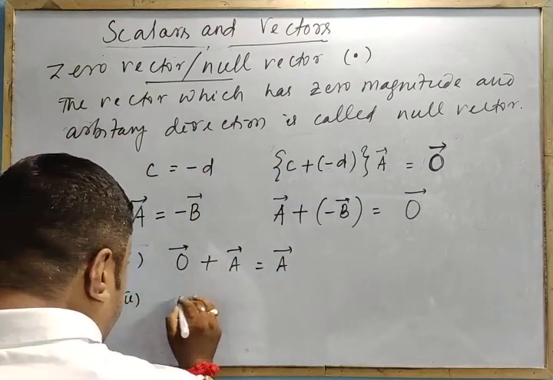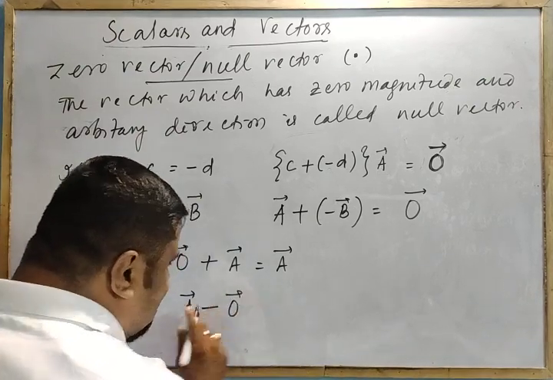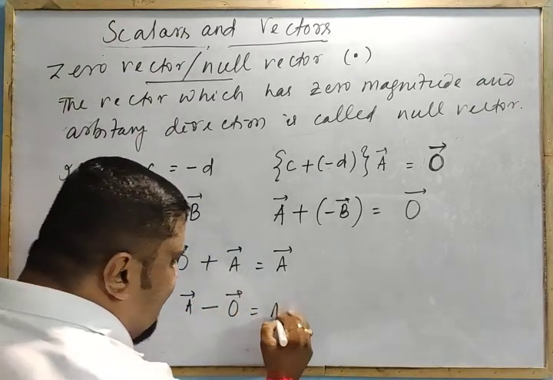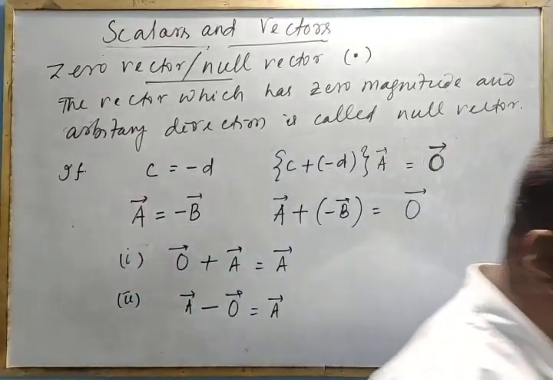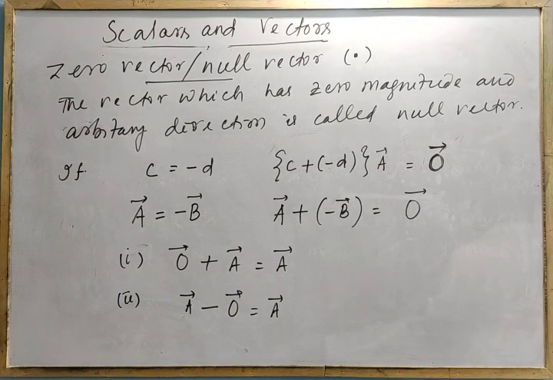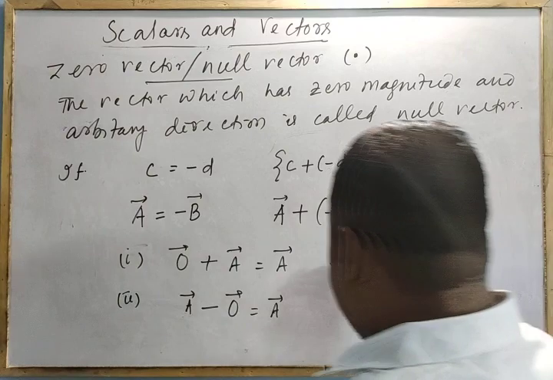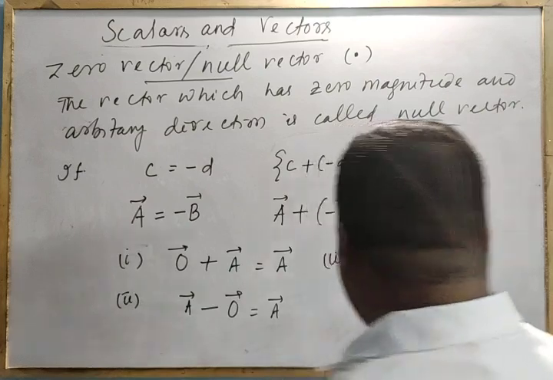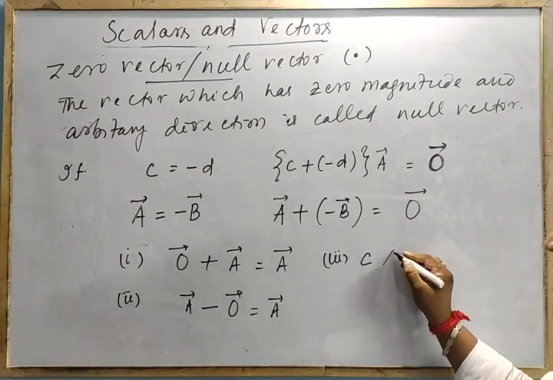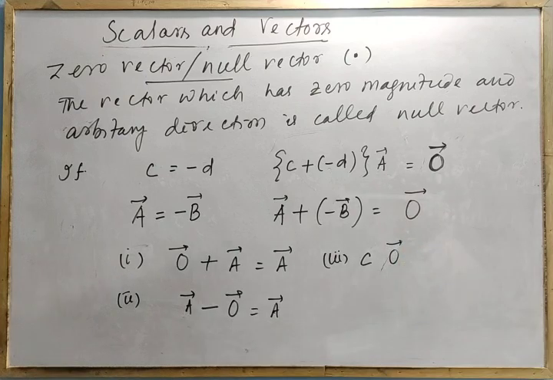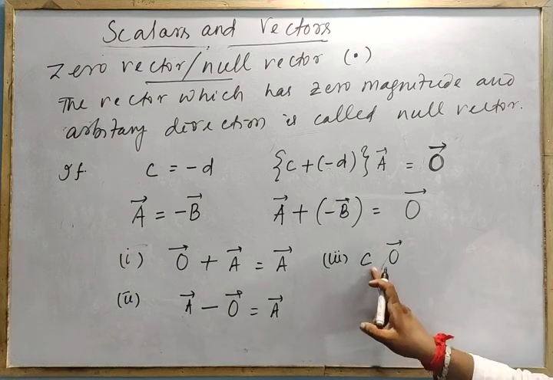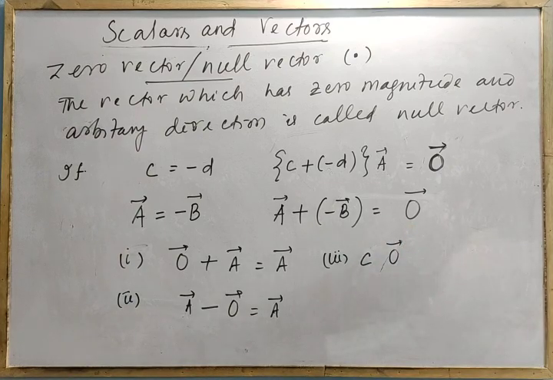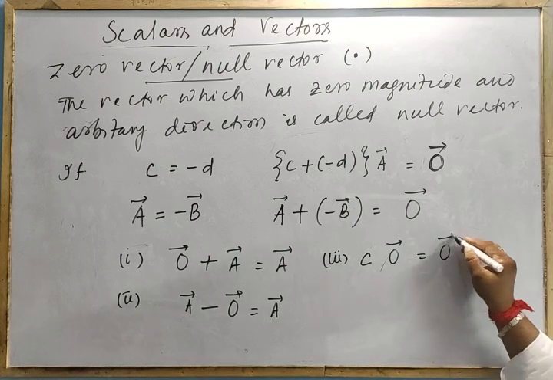Next, when a zero vector is multiplied by a scalar, suppose C is a scalar, only magnitude, a non-zero scalar with some value like 5, 7, 9, we get again a zero vector.